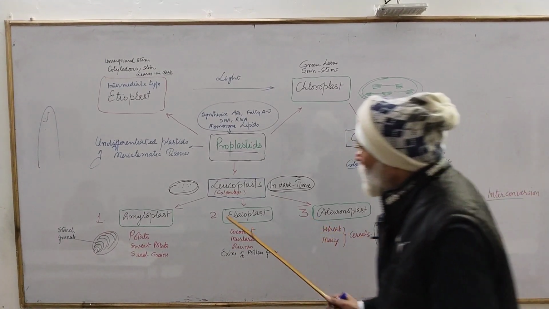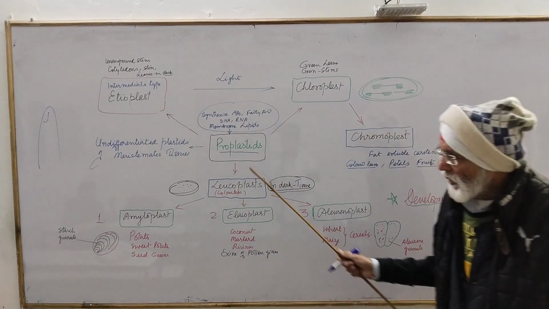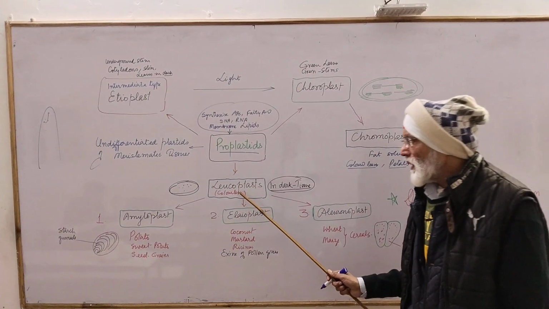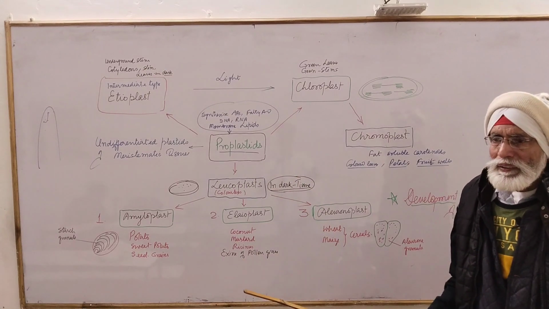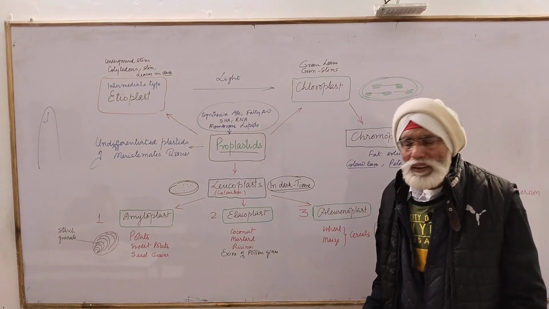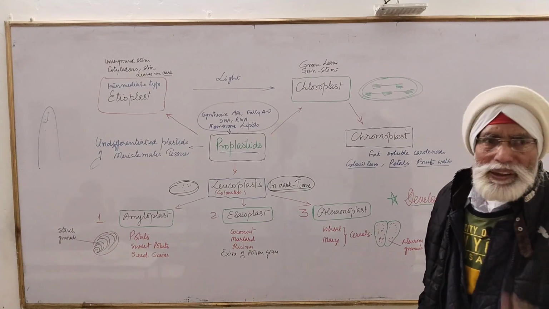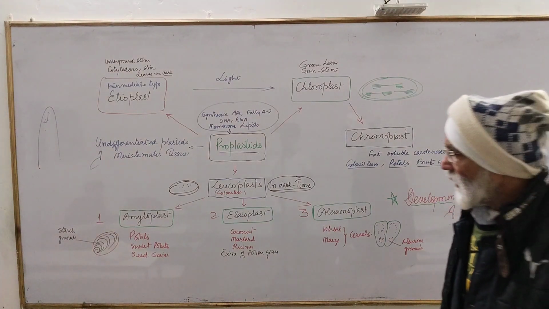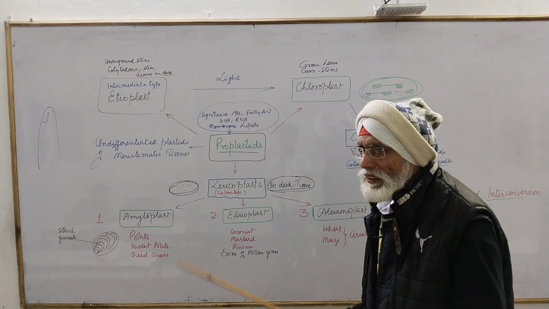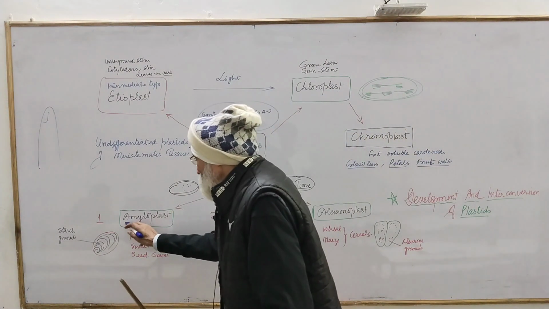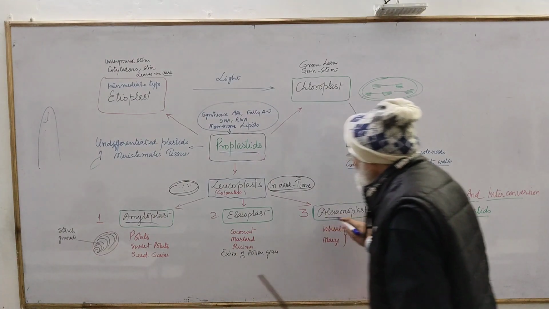Now these proplastids may also change into leucoplast. I have already told you leucoplasts are colorless plastids, and they are generally present away from the light in the underground part of the stem, either in the underground stem or in the underground root. And these are of three types: amyloplast, elaioplast, and aleuronoplast.